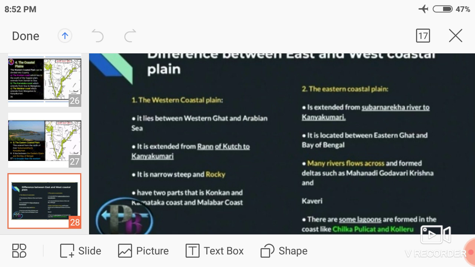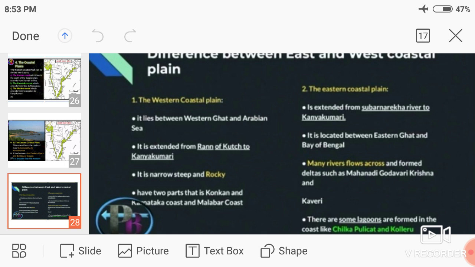Understand? The Western Coastal Plain is narrow, steep and rocky. And in the Eastern Coastal Plain, many rivers flow across and form deltas such as the Mahanadi, Godavari, Krishna and Kaveri.